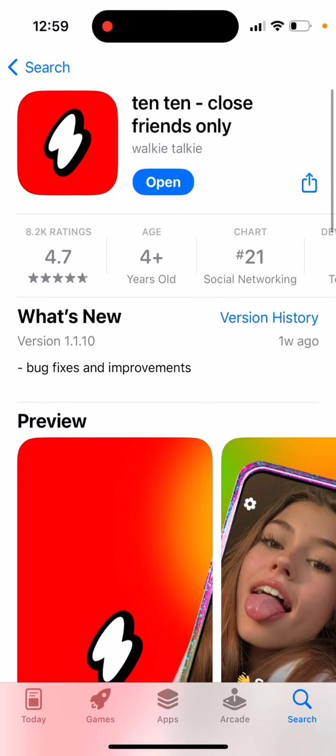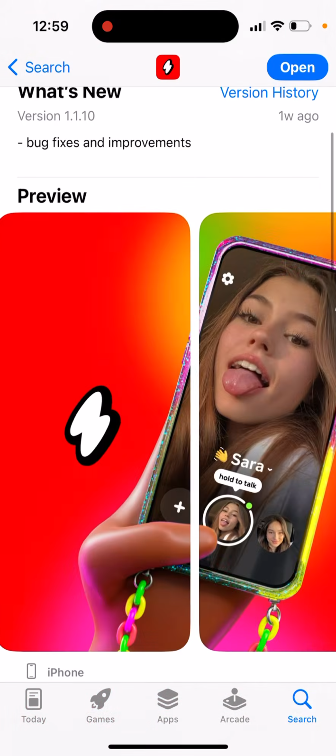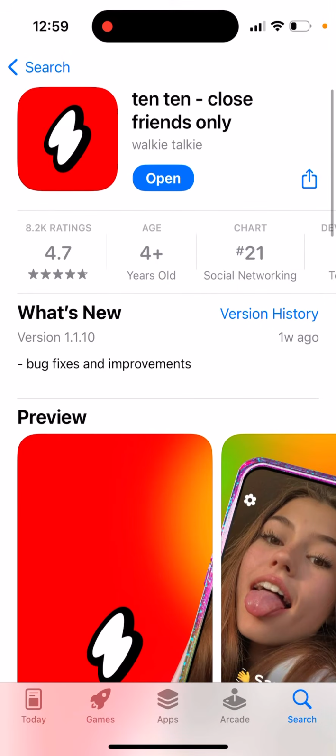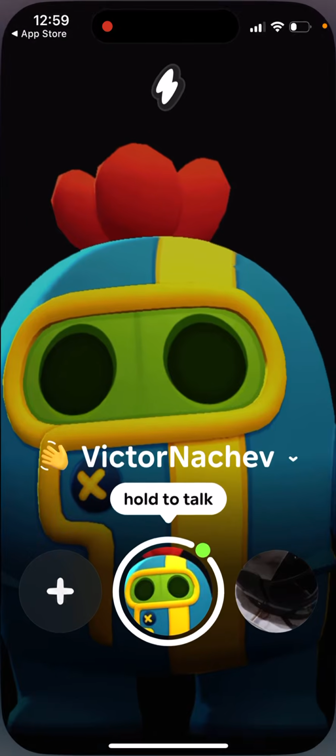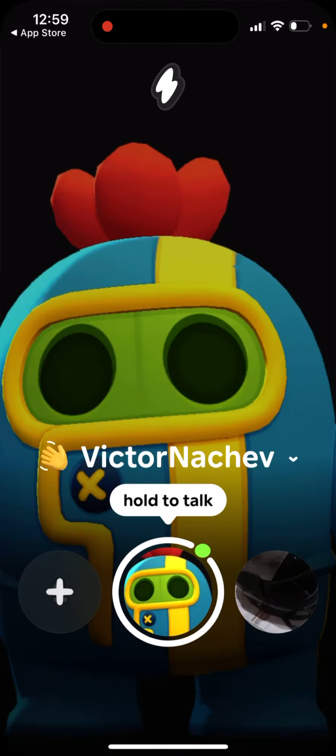And this app is, as you can see here, available as well on Android. And then when you open it up, you just see this. This is what happens when your friends send you requests. But first of all, obviously, you need to create an account. To create an account, you use either TikTok, Apple, or Google, and then you just need to sign in.